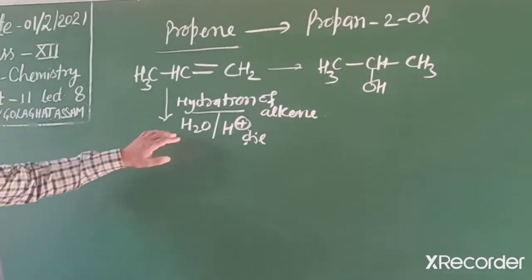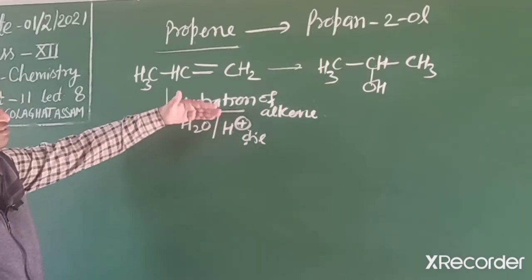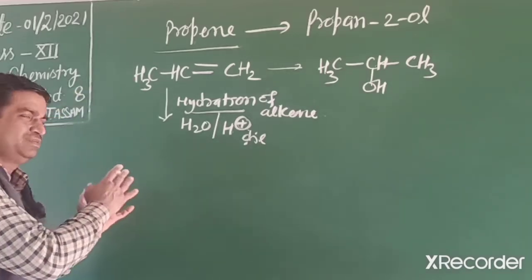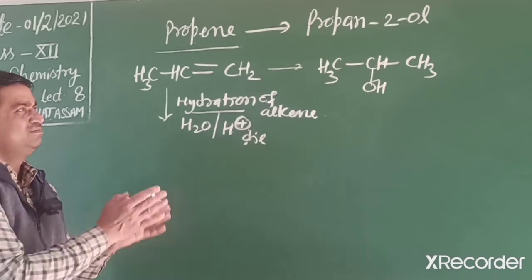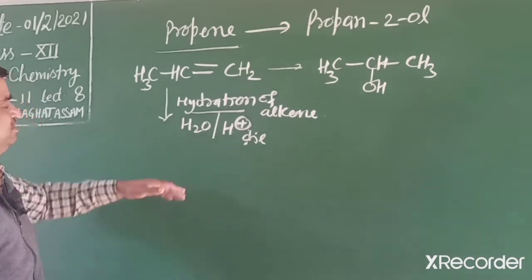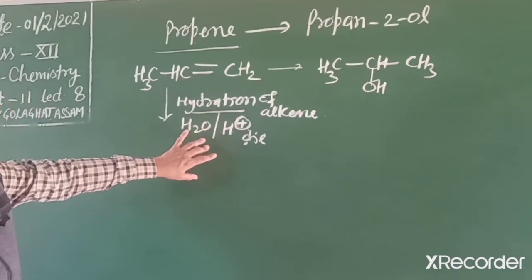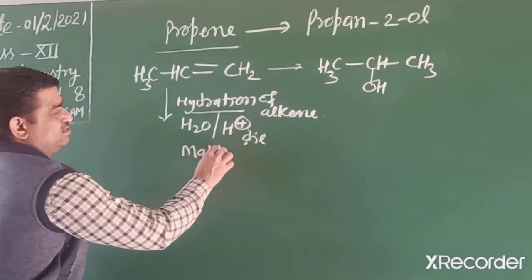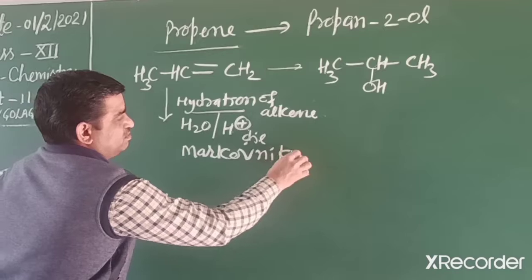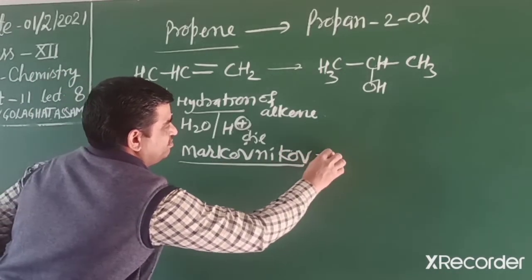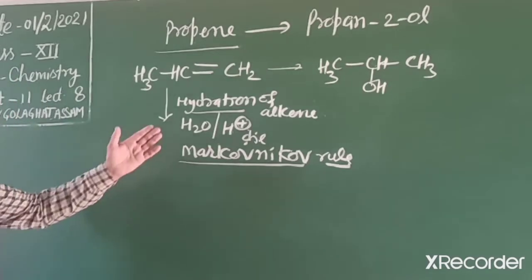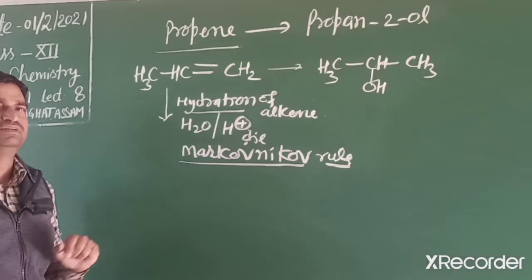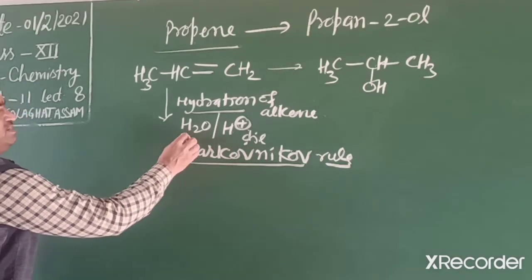So in this reaction what happens? Addition of water in presence of acid. First step protonation, then attacking of nucleophile, after then removal of proton. That three step we already discussed in alcohol chapter. So now we no need to write its mechanism. It's addition of water according to which rule? Markovnikov rule. What is this rule? Addition of any substance, then high electronegative element attached to that carbon having lesser hydrogen. So we want to add water.